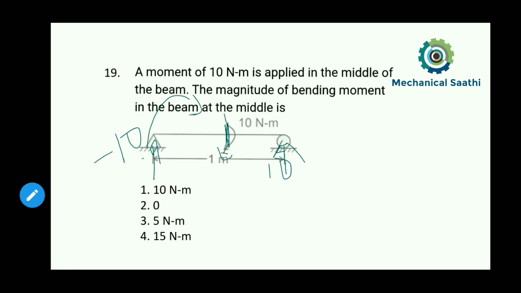So in the left half I get 10 into the distance, which is half the length of the beam, so I multiply with 0.5.